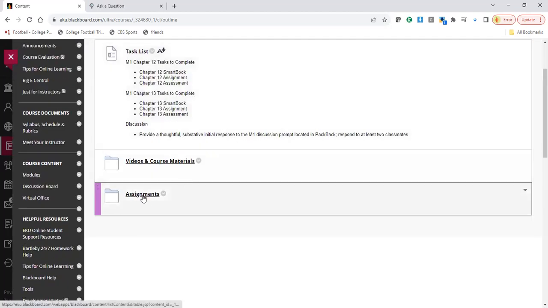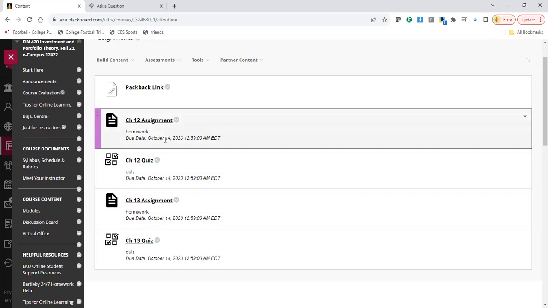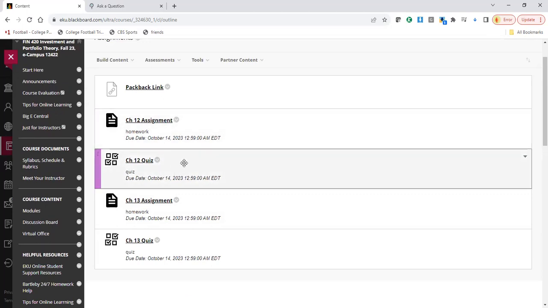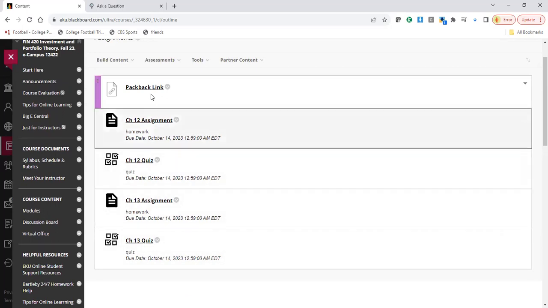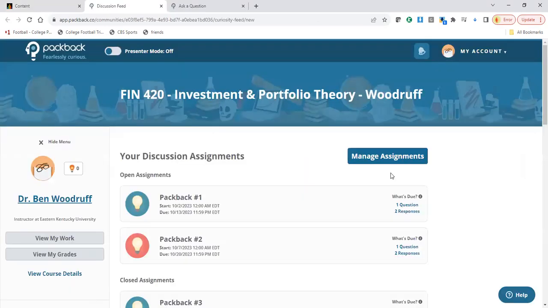And then if you look down here in assignments, this is where you find the assignment and the quiz, right? The assignment and the assessment, right? I think the book renamed it to quiz. But that's all that is, right? And then you notice here, pack back link. When you click on that, it should take you directly to our page, right?